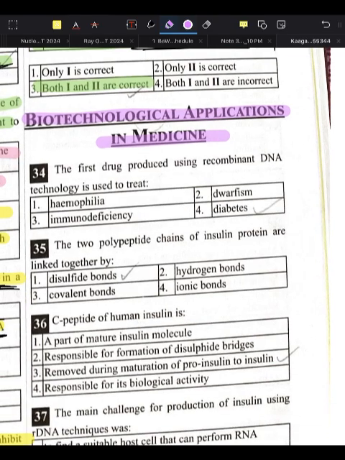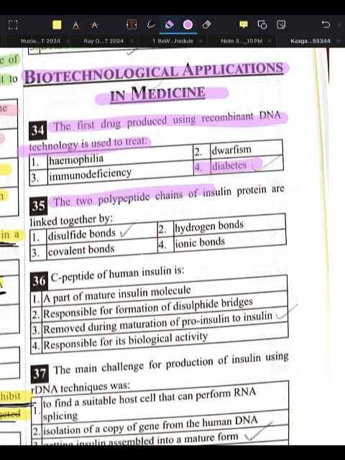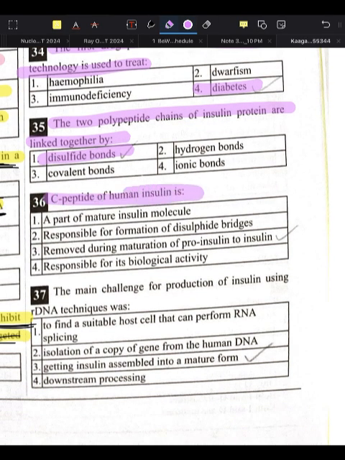Let's see. The first drug produced using rDNA technology is used to treat what? Diabetes, of course. Next, the two polypeptide chains of insulin protein are linked together by disulfide bonds. Next, the C-peptide of human insulin is removed during maturation of proinsulin to insulin.